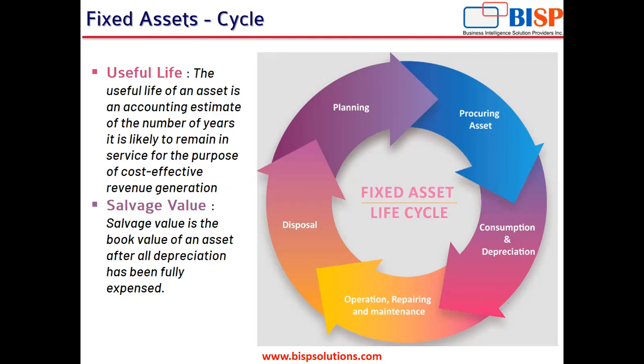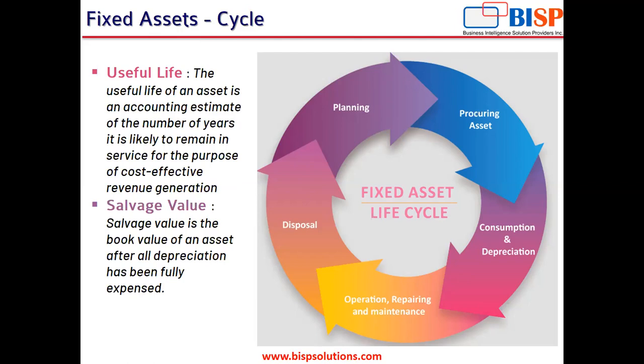Then the second step is the procurement of the asset. Once the planning has been done, the next step is the procurement of the asset. The organization can opt either to purchase the asset or to get the asset on lease. This is also part of the planning decision. Once the planning has been done, the asset is procured by the organization. After the procurement, the asset is consumed and depreciated.